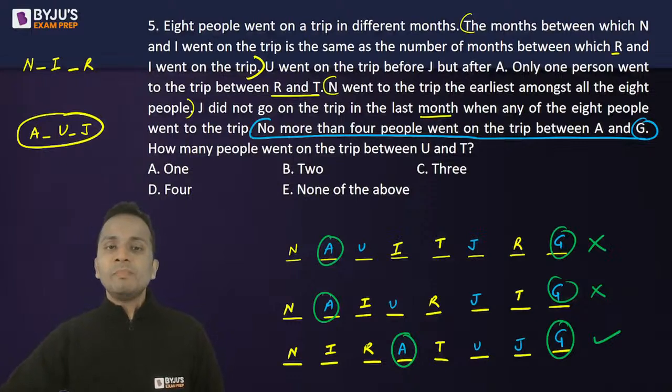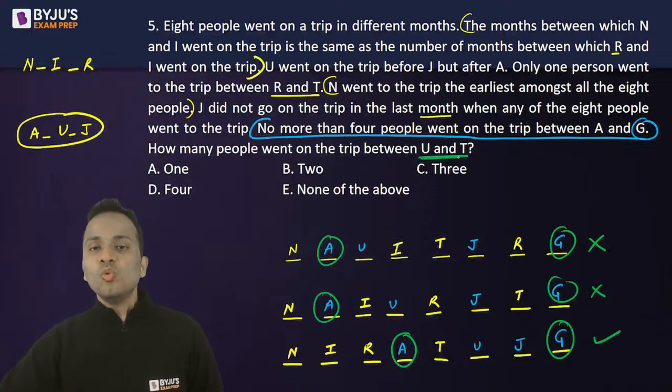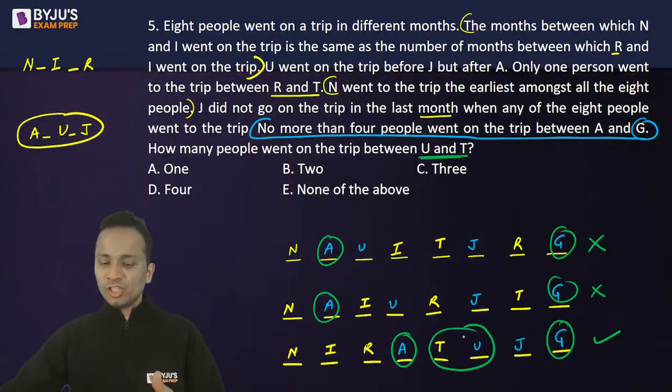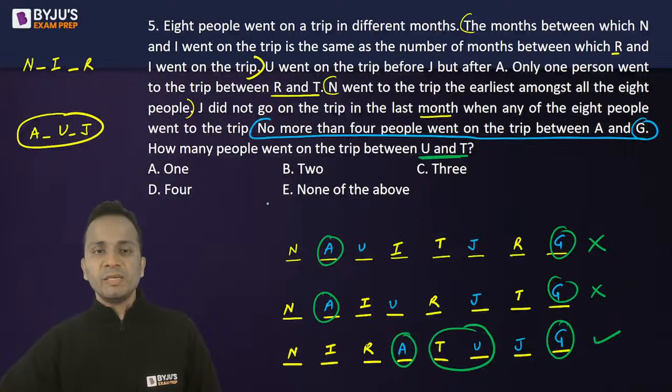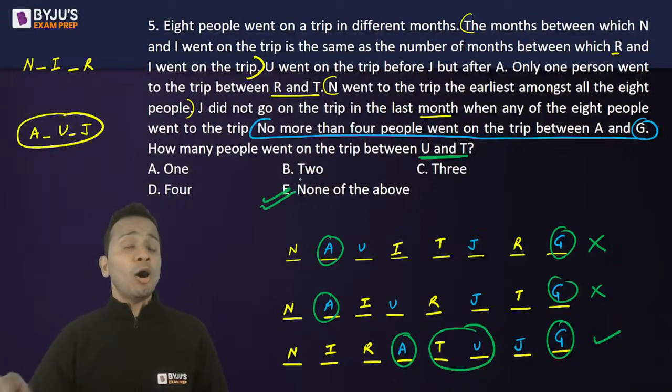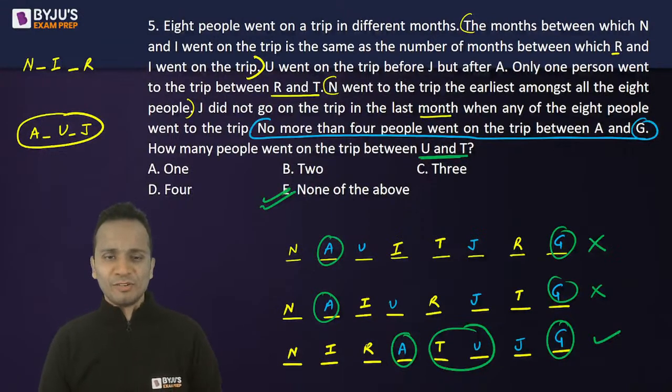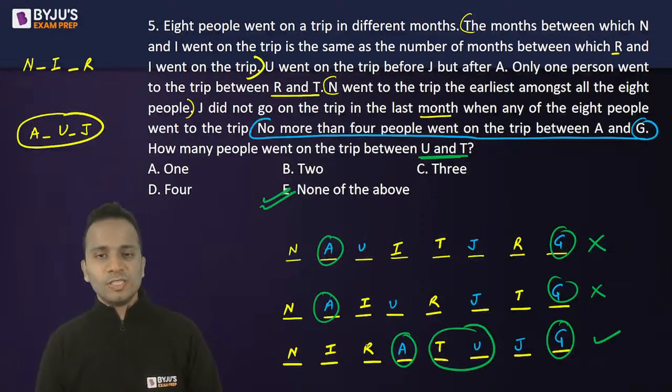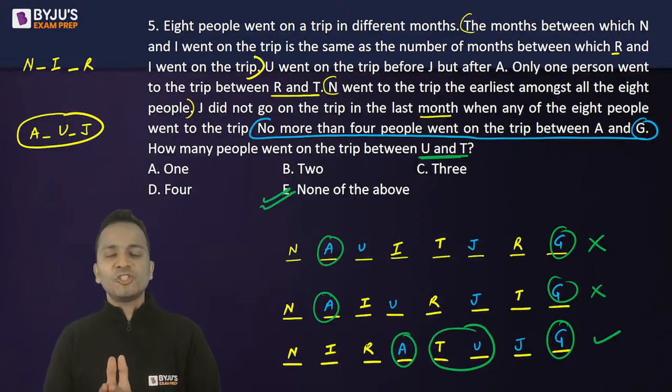So question is, how many people went on the trip between U and T? U और T के बीच में कितने लोग गए हैं? U or T, there is no person who has gone between them. So the correct answer will be option E, that is none of the above. Okay, so this is how we should be solving such a type of questions.